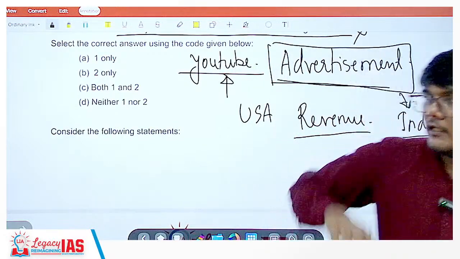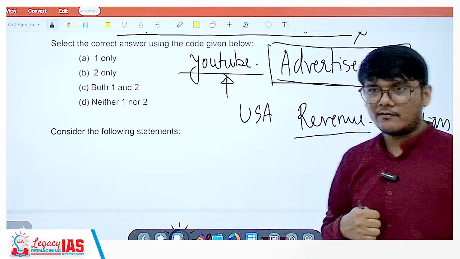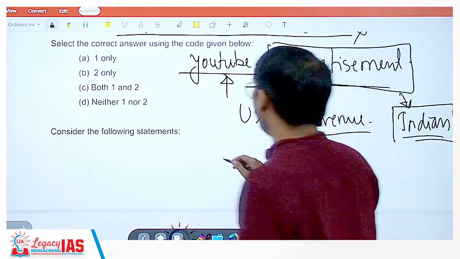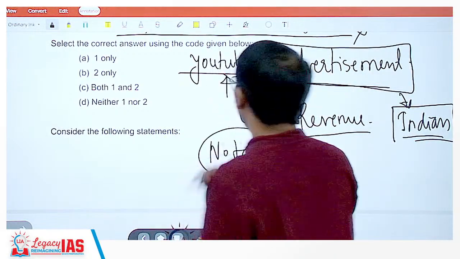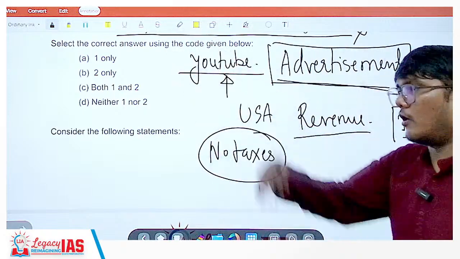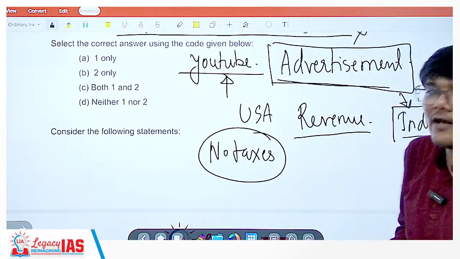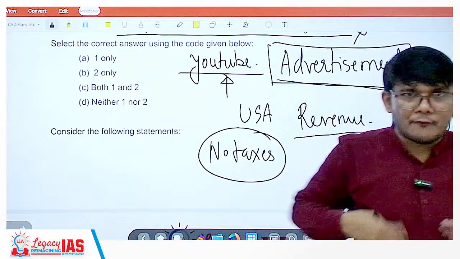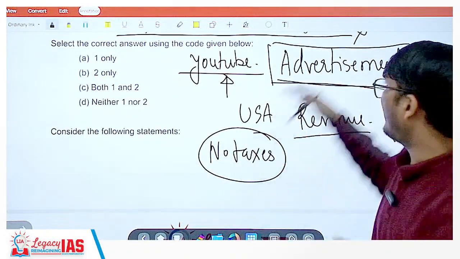They are getting revenue because of India. But they used to not pay any taxes. They will pay taxes only in their home country, or they may not pay, whatever it is in their system. But here they are not paying any taxes, yet they are earning money because of all of us Indians. There will be foreigners also in India who are streaming and getting the advertisement, but majorly the Indians.